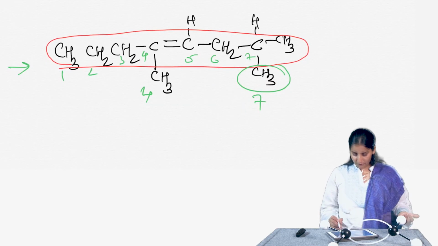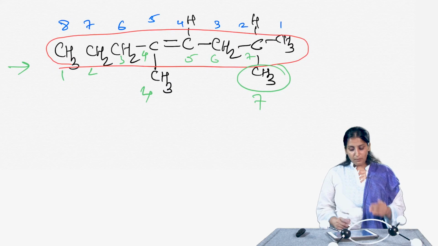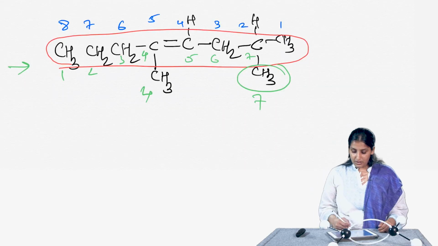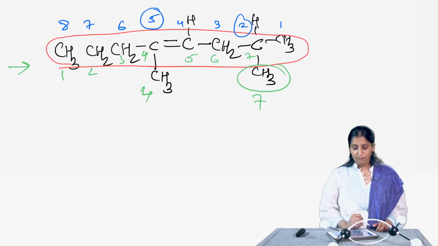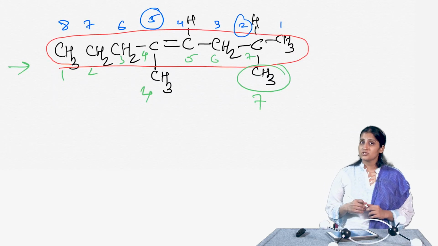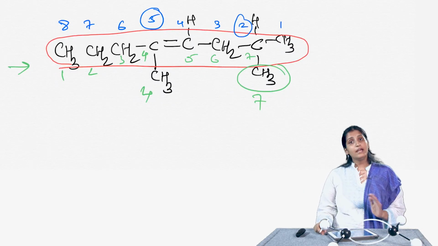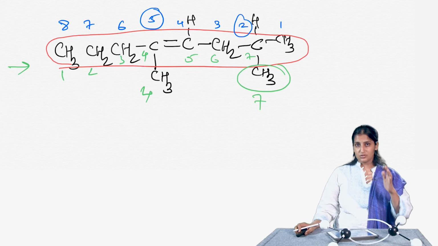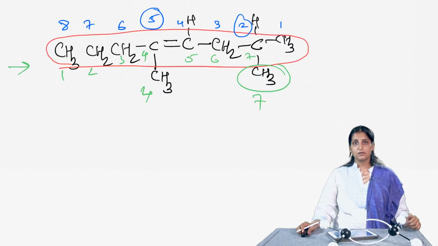Whereas, if I start numbering from this side, then I can go as 1, 2, 3, 4, 5, 6, 7, 8, right. So, the numbering in blue is actually better because it gives me a methyl group at position 2 and a methyl group at position 5. So, the methyl groups at positions 2 and 5 are preferred over methyl groups at positions 4 and 7. So, the compound becomes 2,5-dimethyl 4-octene and not 4,7-dimethyl 4-octene, because 2 is lower than 4, right.